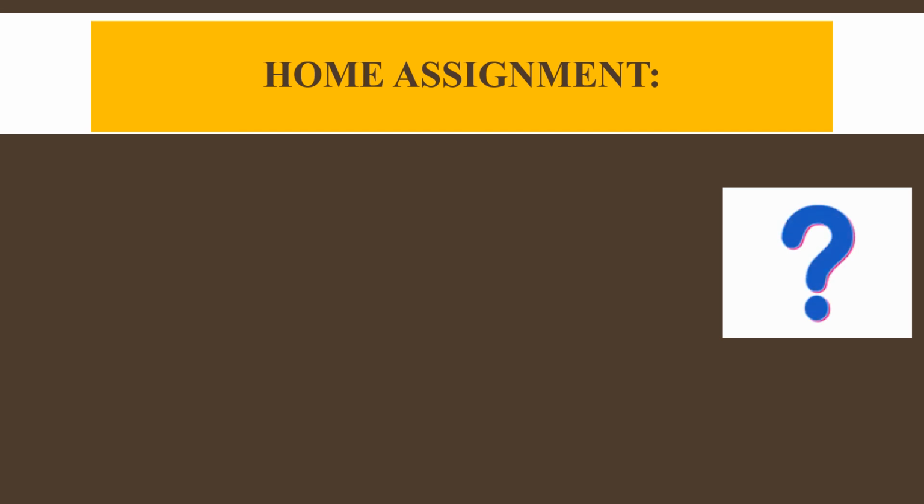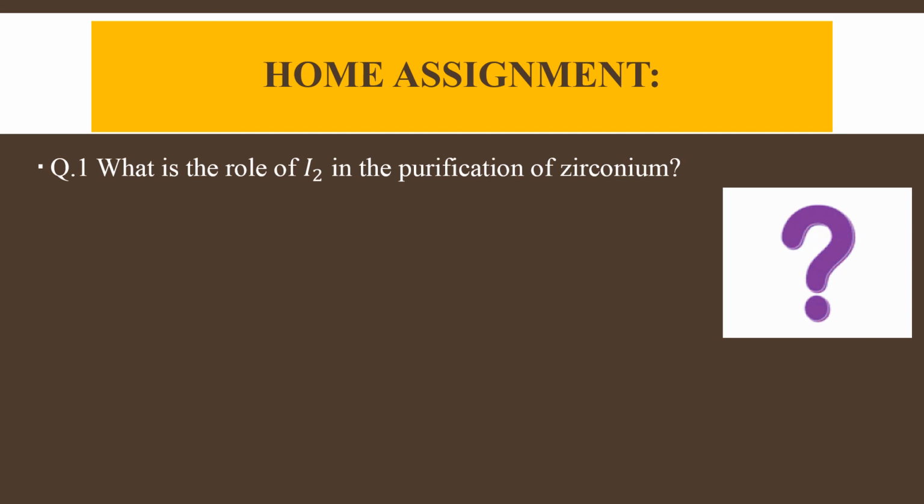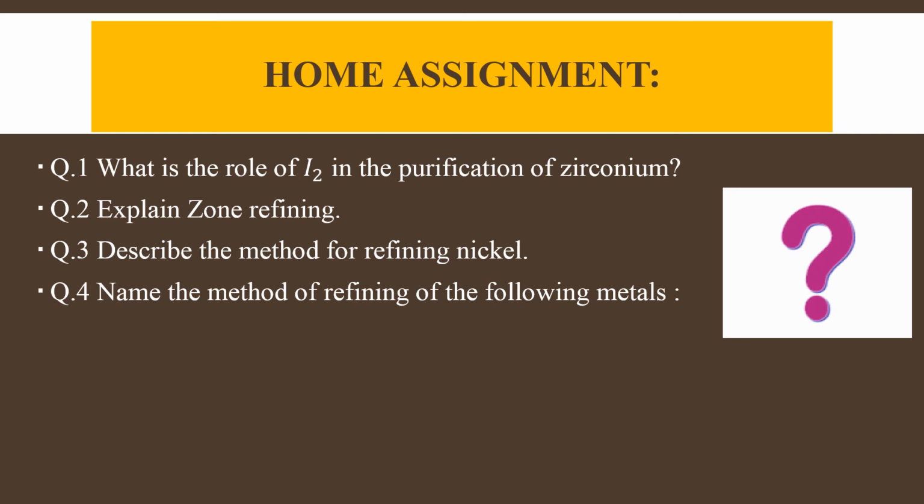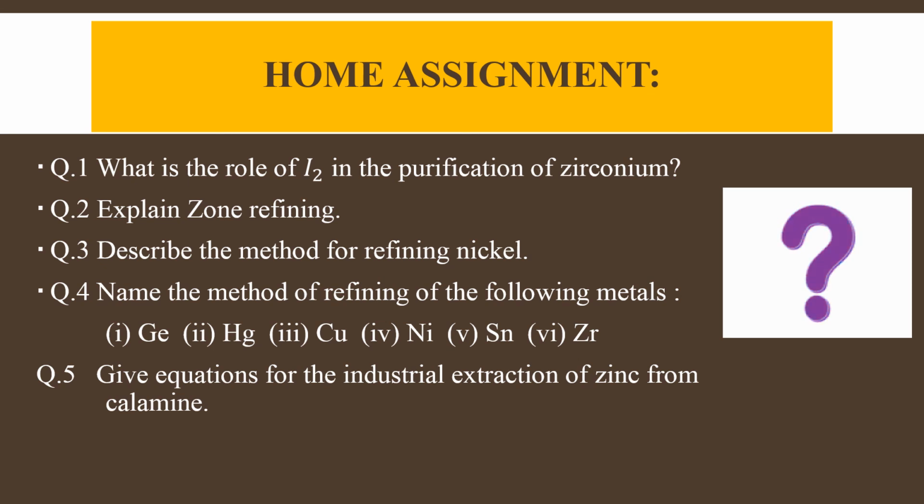Now you have some questions as home assignment, so do these questions. What is the role of iodine in the purification of zirconium? Explain zone refining. Describe the method for refining nickel. Name the method for refining the following metals, which are given here. Give the equation for the industrial extraction of zinc from calamine. So this is all about refining methods.